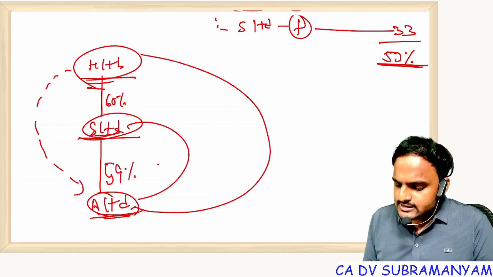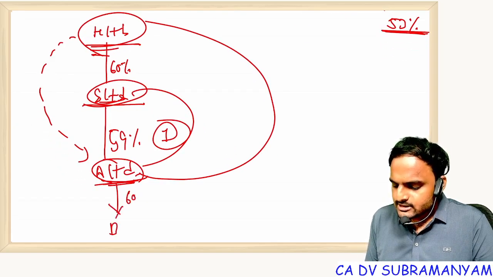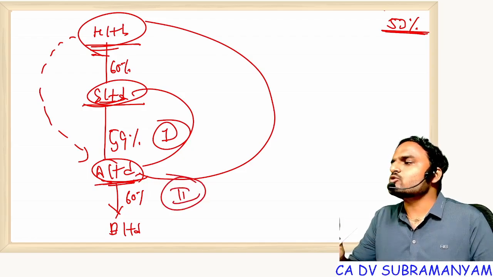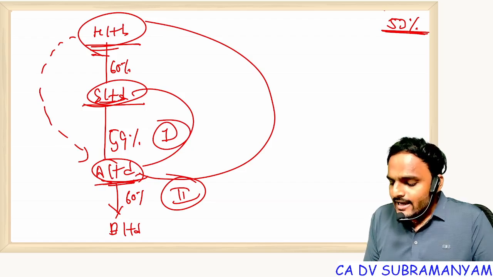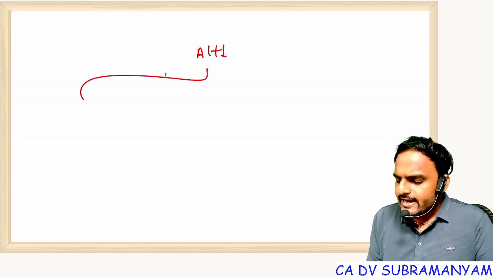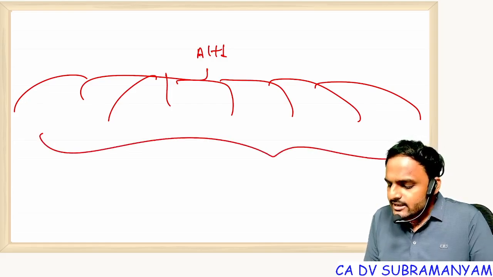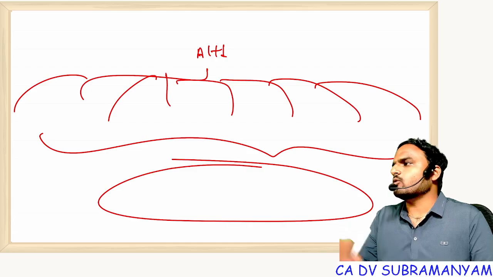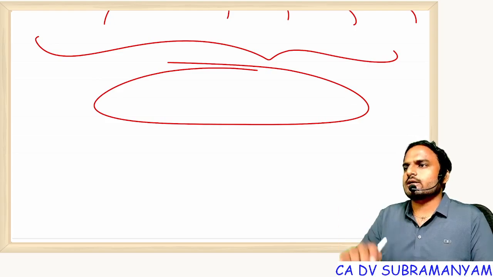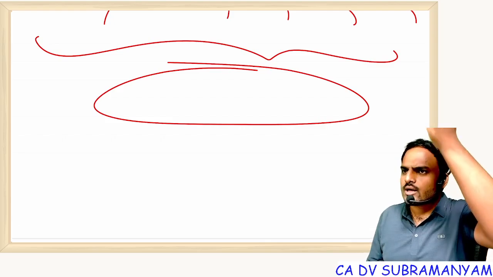For example, this is layer 1. And for example, A Limited is holding some 60% control in B Limited, and this is known as the second layer. Beyond this, not permitted. You can have horizontal subsidiaries. Like, for example, company A Limited can have n number of subsidiaries. Down the line, they can also have one more line. But further down the line, not allowed. Are you getting my point? That means vertical, max 2 layers. Horizontal, there is no restriction at all. You can have 500 subsidiaries. You can have 1000 subsidiaries.